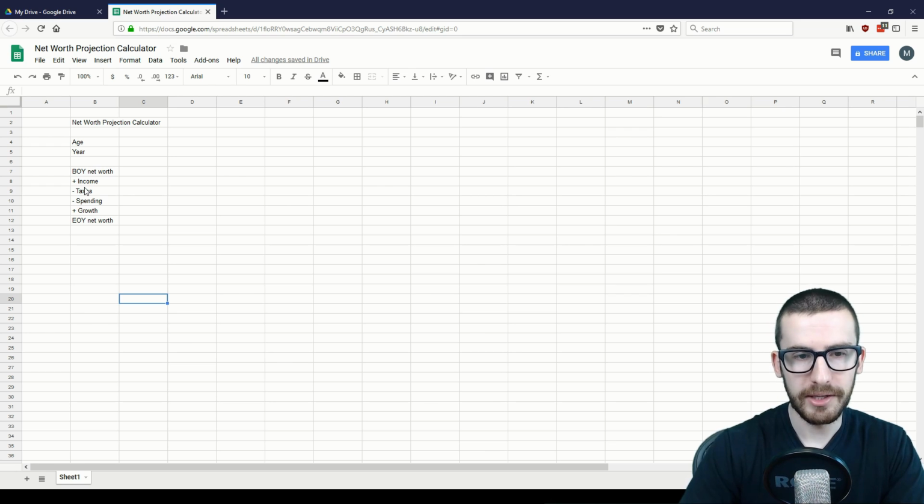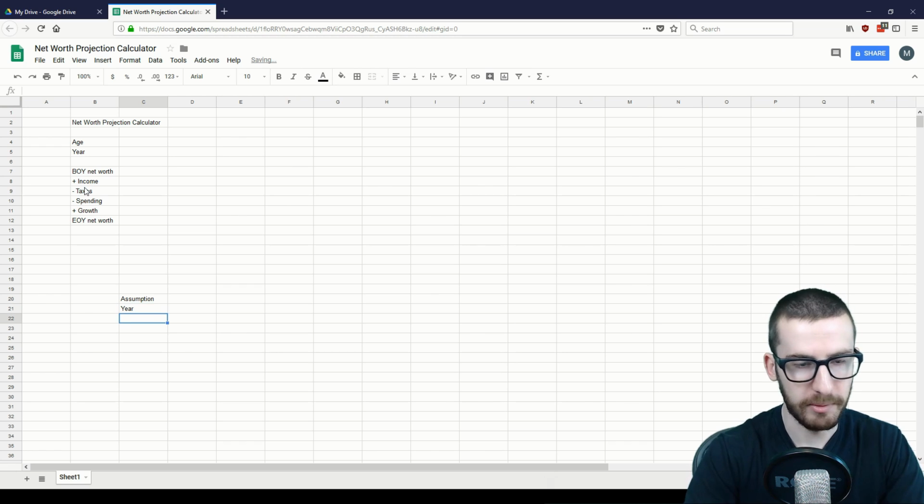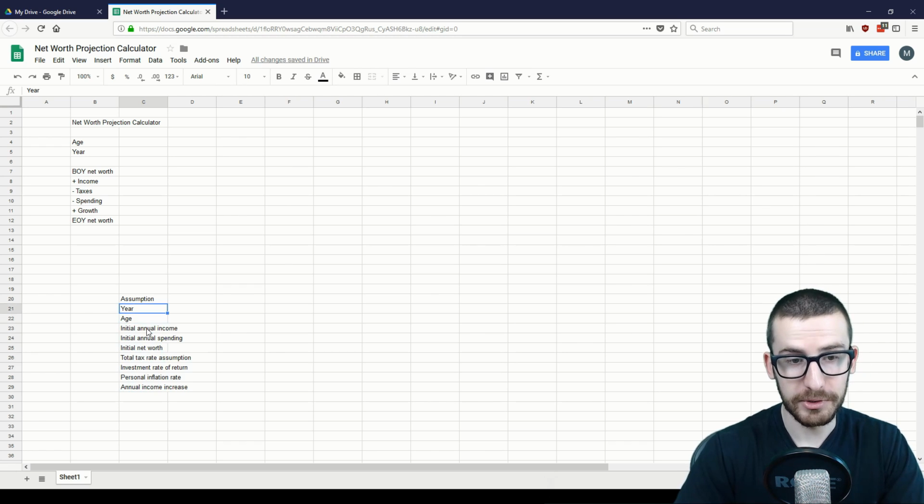So before we start filling in the numbers, we'll go to our assumptions because these will be basically our inputs for the spreadsheet and what we'll use to actually change and modify the values. In this case, many of the assumptions will be based simply on the rows that we've outlined so far. We'll start off with year, age, your initial annual income, your initial annual spending, what your net worth is to start out, your tax rate assumption, which is the assumed tax rate for all of your income,